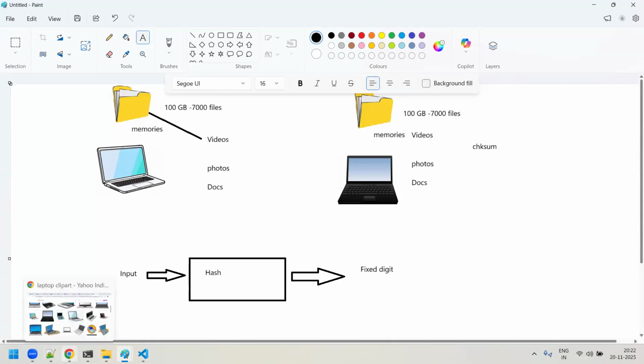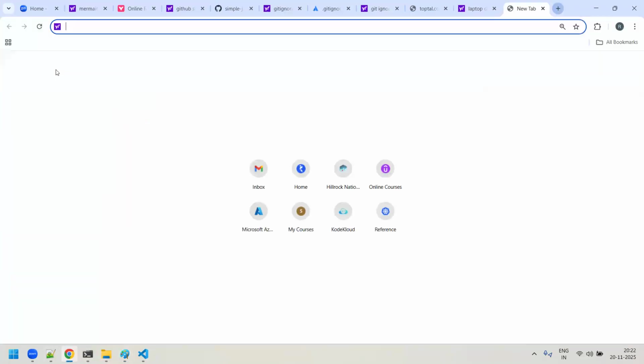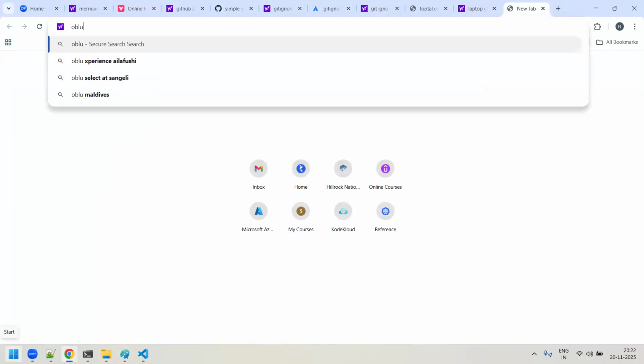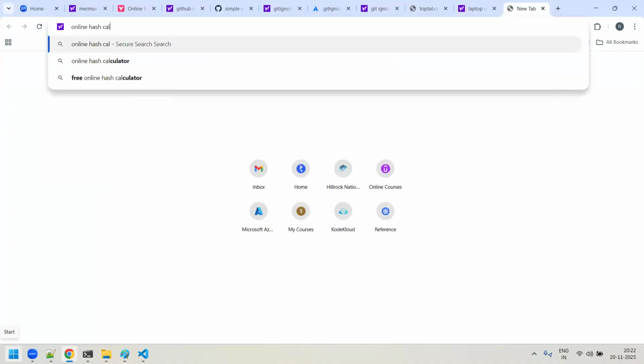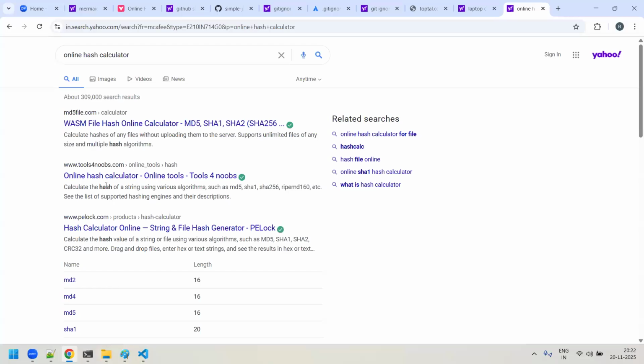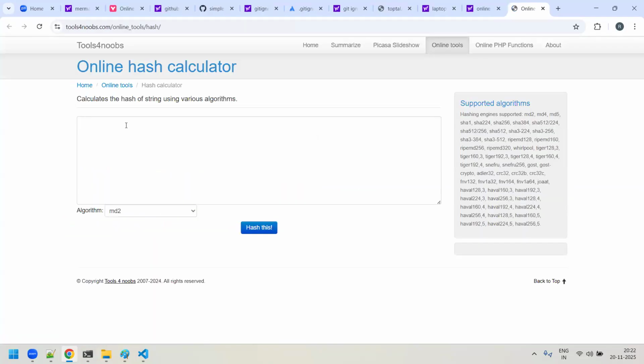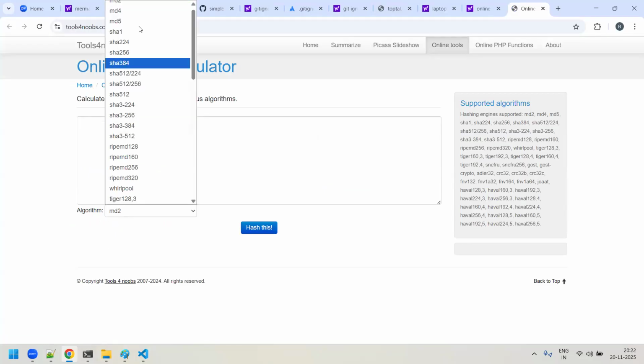Now the question is, how do I check it out? You can just search online for a hash calculator. You will get some very good online hash calculators. Click on this link and it will open the hash calculator. Here you can see the algorithms: MD2, MD5, SHA, SHA 224, 256, 384, and so on. There are so many hash algorithms.